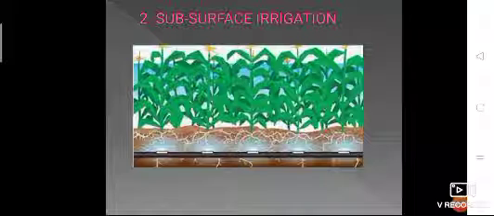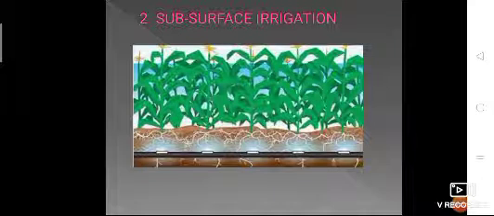Whereas in artificial subsurface irrigation, as this picture shows, a network of pipes is provided underneath the soil at the root zone for supplying water to the crops.